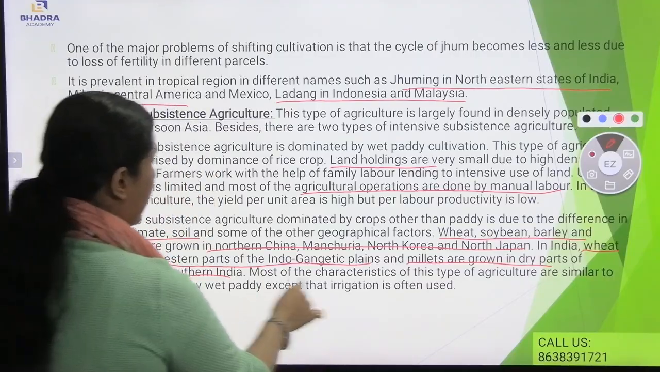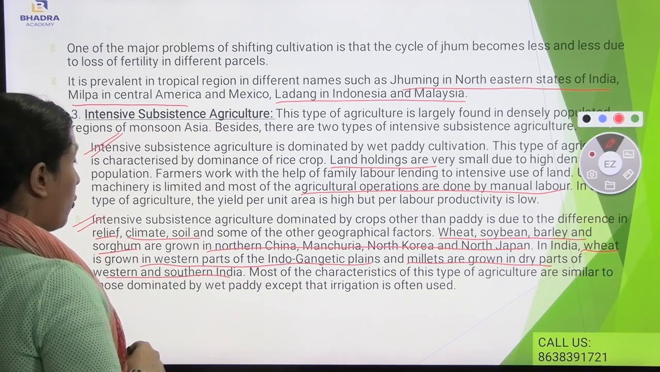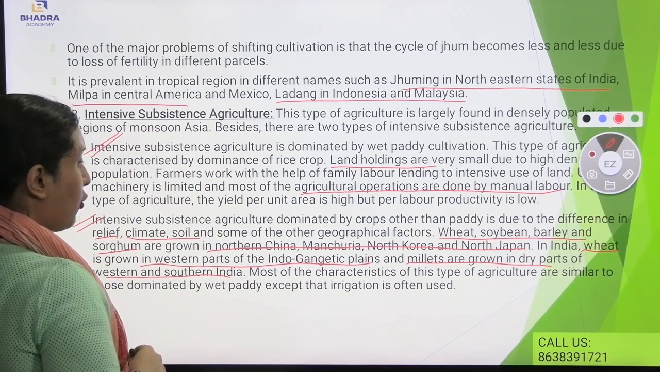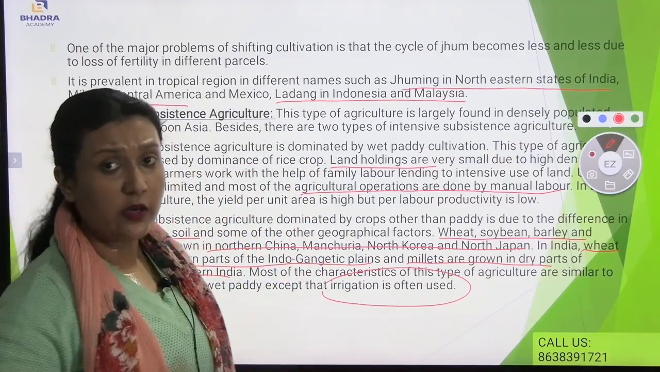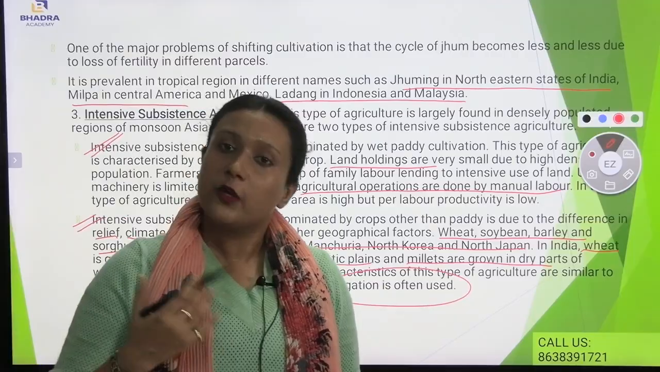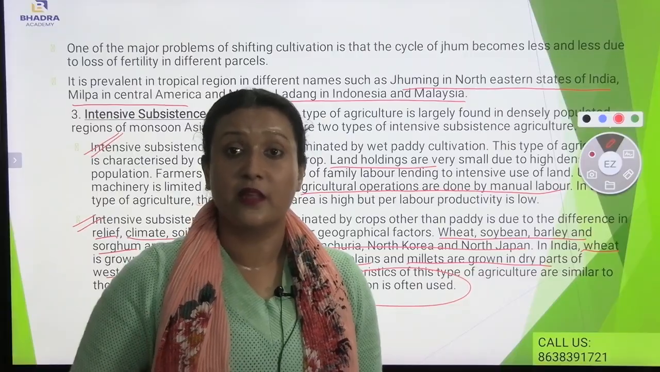Also, most of the characteristics of this type of agriculture are similar to those dominated by wet paddy, except that irrigation is often used. If I talk about intensive subsistence agriculture, irrigation is very common. Frequently, irrigation is used so that the growth of the crops can be proper.